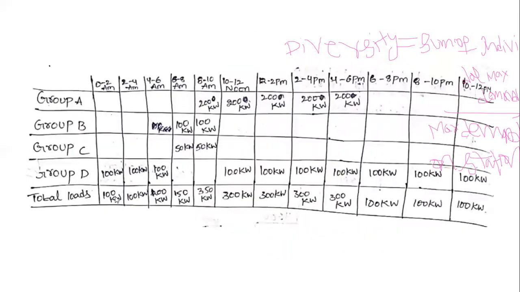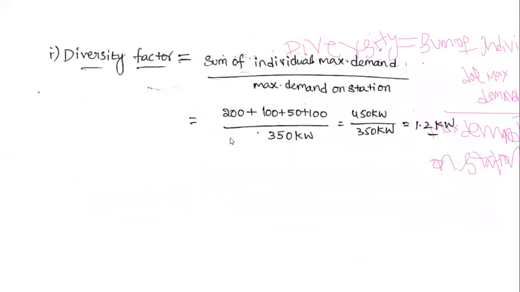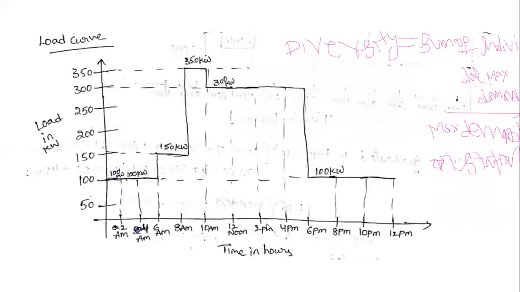That will be obtained from the total loads. While we are observing the total loads, what is the maximum demand? That is 350 kilowatts. Therefore the maximum demand is 350 kilowatts, so it is 450 by 350, which equals 1.2. This is the formula for diversity factor.